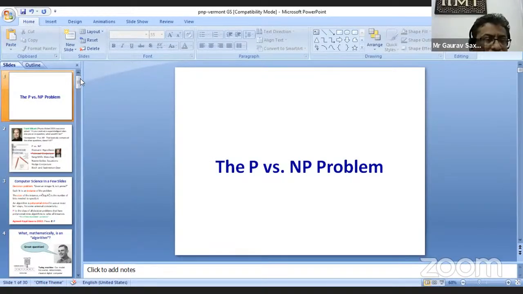So let's look at the problem we were looking at. There is an efficient algorithm. You need not go all the way till n minus 1. You need to only divide till the square root of n. Each n is an instance of the problem. So you can actually have an efficient algorithm for primality.